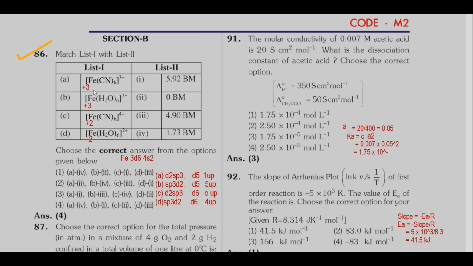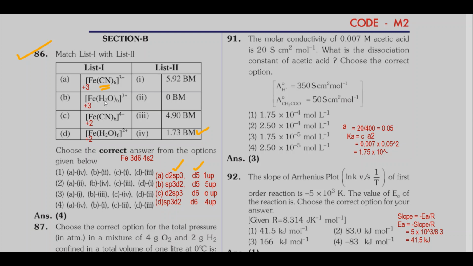In the +3 oxidation state, configuration is d5. When iron is in the +3 oxidation state, configuration is d5. Here strong ligands are there. So hybridization is d2sp3. As a result, only one unpaired electron is there in this structure, first structure. For one unpaired electron, magnetic moment is 1.73 Bohr magneton.